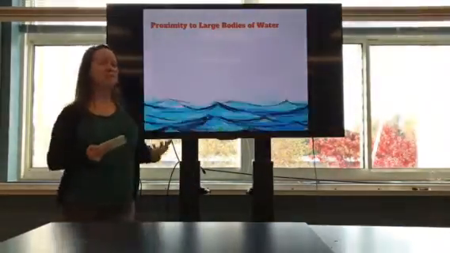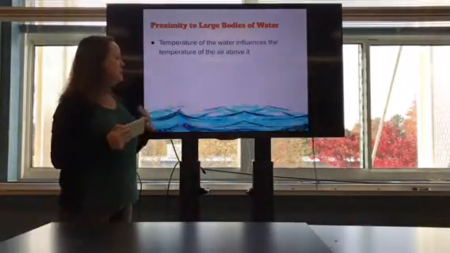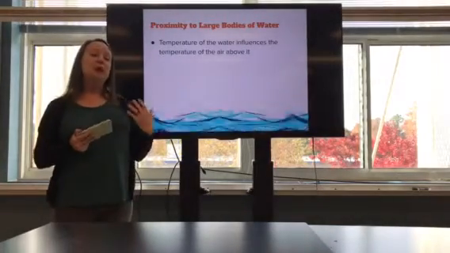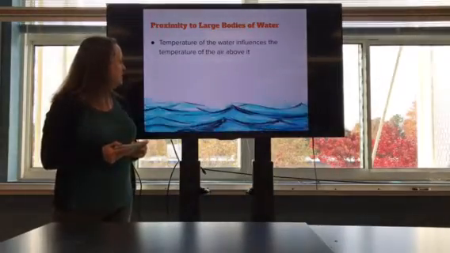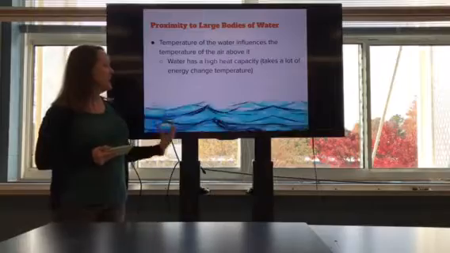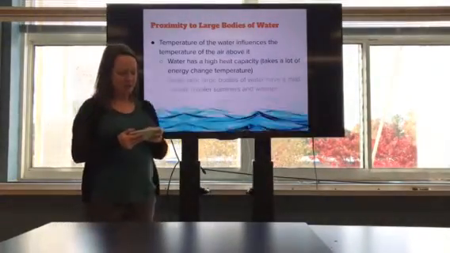All right, your proximity to the coast or a large body of water can affect your climate because water takes a long time to change temperature. It moderates climate. So the air that's above the water is going to be influenced by the temperature of the water. It takes a lot of energy to change the temperature of the water, so the air is not going to change that much.